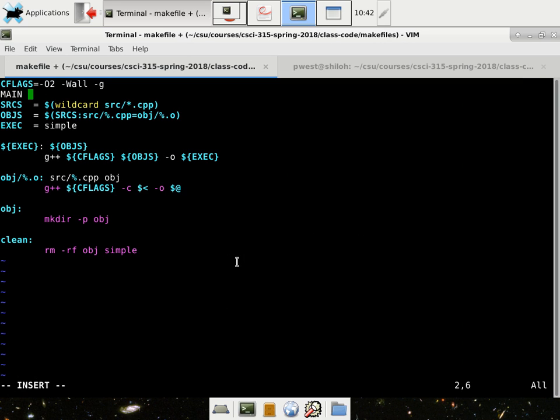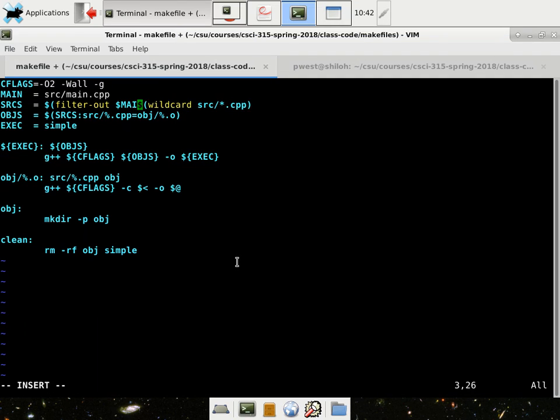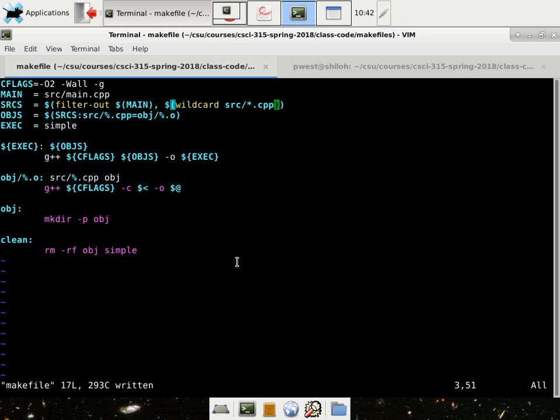So back here, we'll have MAIN equal to src/main.cpp. And then before we do the wildcard, we want to, of course, filter out, and make sure I type this correctly, $(filter-out $(MAIN), main from whatever is in that list. Okay, so SOURCES is not going to have main. What does that mean about OBJS?